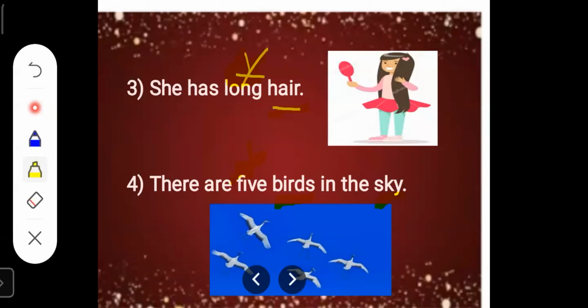Okay. Next sentence. There are 5 birds in the sky. In this sentence, the words birds and sky are two naming words. How many birds are there? There are 5 birds. So the word 5 tells us the number in this sentence. So the word 5 is a describing word. So I will draw a star on the word 5. Okay.